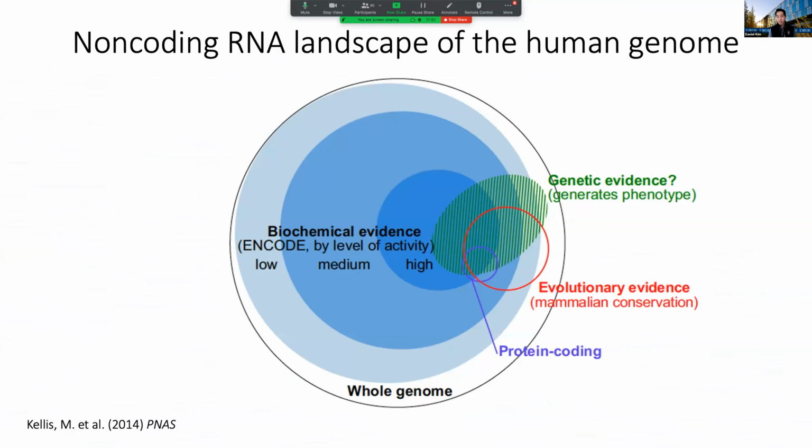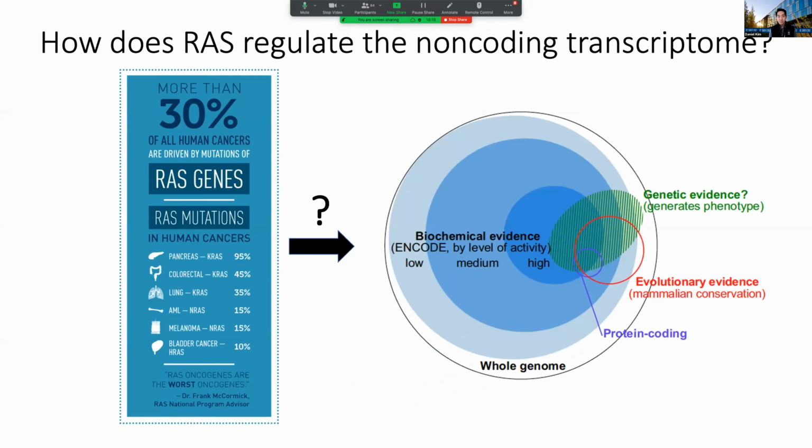And so as many of you know, the human genome is comprised of over 3 billion base pairs, and much of that is actually transcribed into RNA. But what's really interesting is that if you look at the sequence space of the human genome, only about 1 to 2% of these 3 billion base pairs encodes proteins. But most of the RNA that's made is non-coding, so it doesn't make protein.